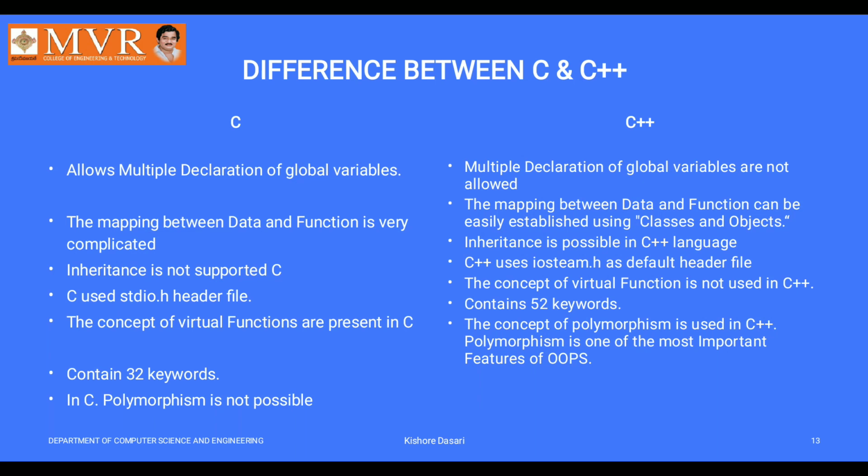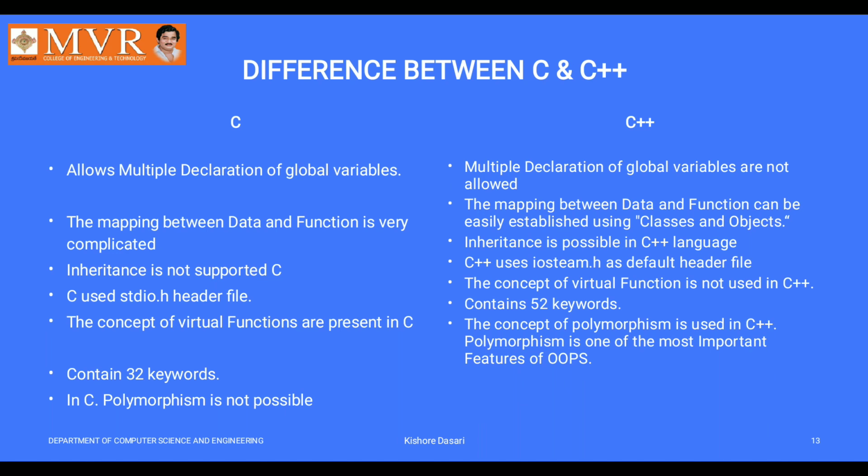C programming allows multiple declarations of global variables, but C++ doesn't allow multiple declarations of global variables. The mapping between data and functions is very complicated in C programming language, but the mapping between data and functions can be easily established using classes and objects.